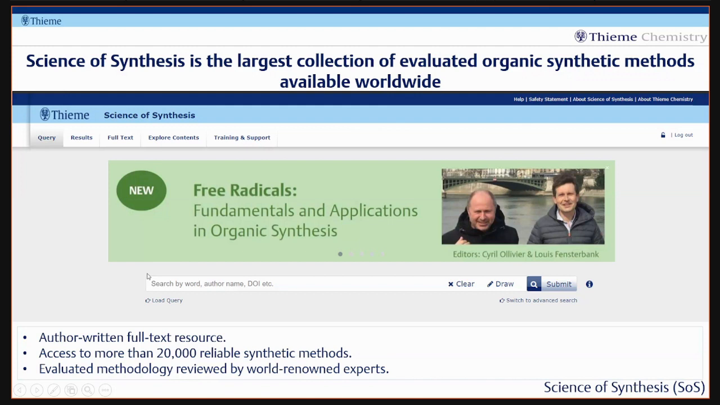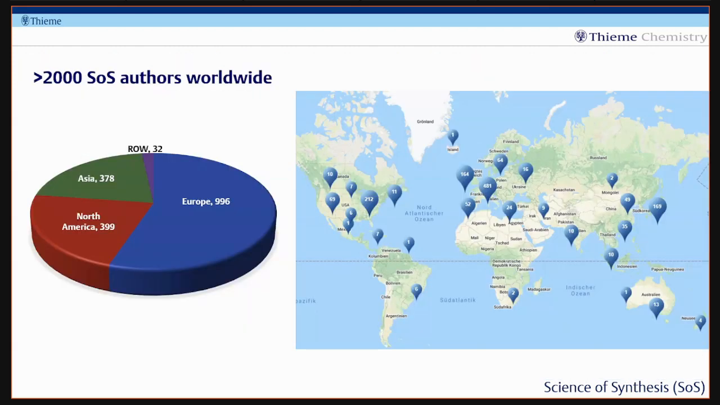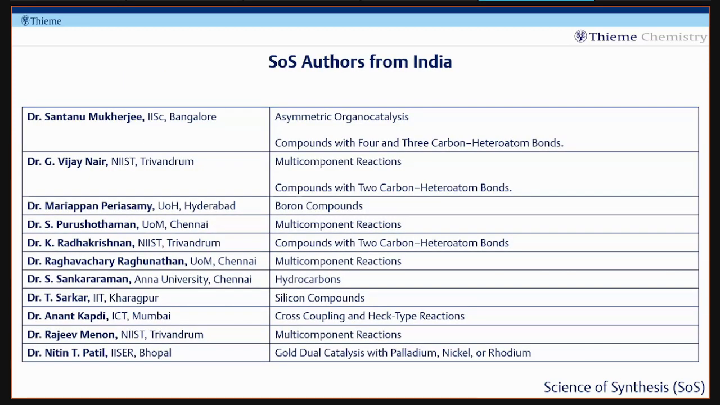More than 2,000 authors over 20 years have been involved with SOS from all over the world. This will give you some idea how many authors are from where. Most of the authors are from Europe and North America, then from Asia. Some Indian authors have also contributed to SOS. The list of Indian authors and their topics of contribution is given in this slide.